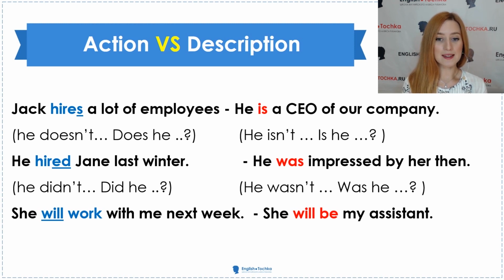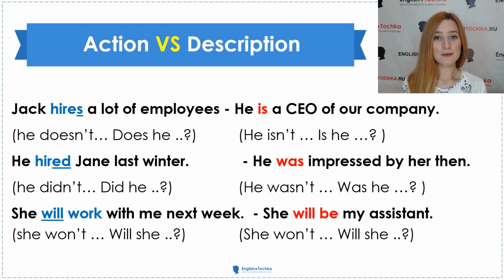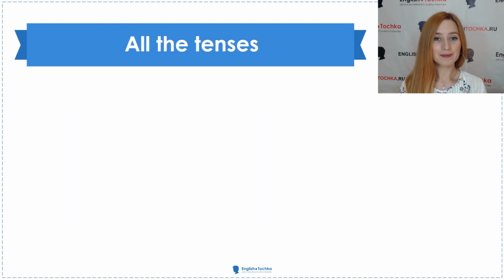She will be my assistant. Here we use will and it does all the work for us. And we add will to the action verb and also to the verb to be if it is needed. But in any case, we'll have a verb there, right? So as you can see, describing and calling some action, it is kind of important for us to understand what is the nature of a sentence that we're making.